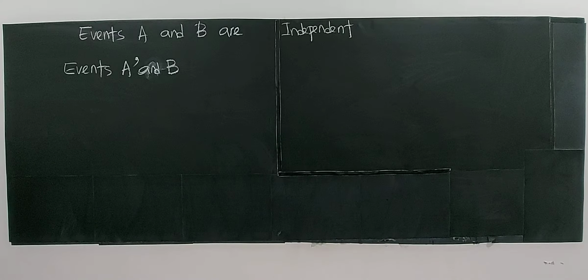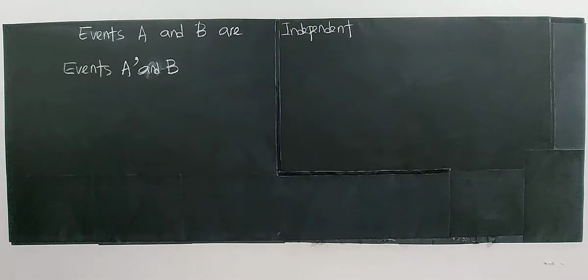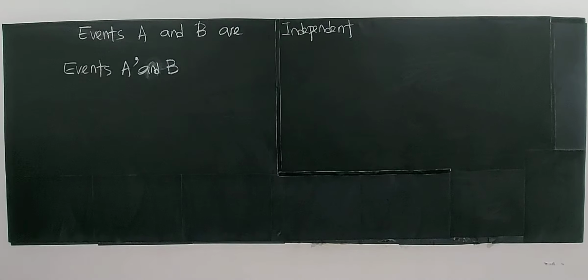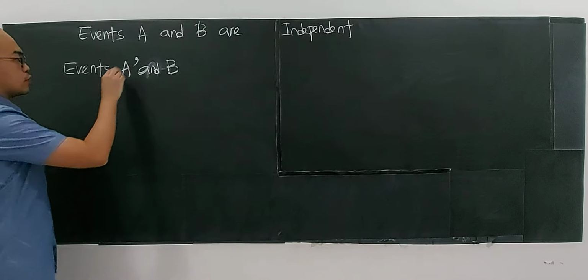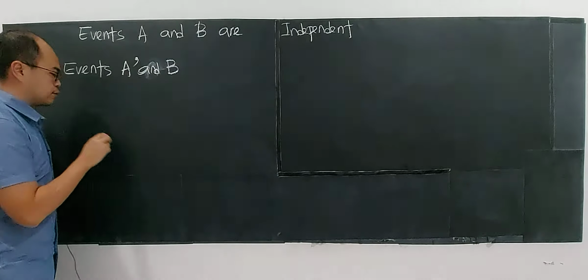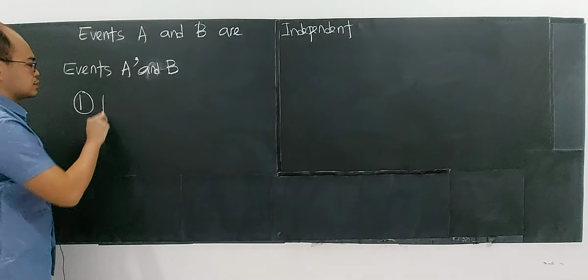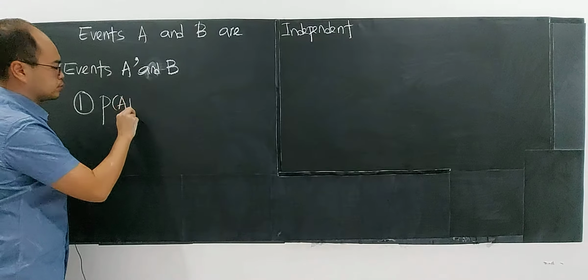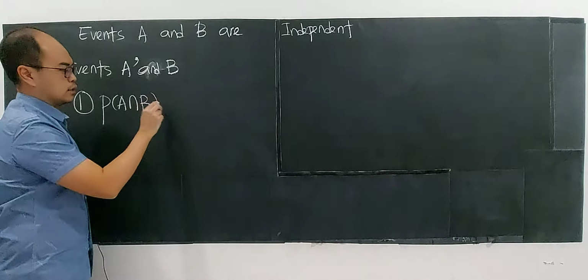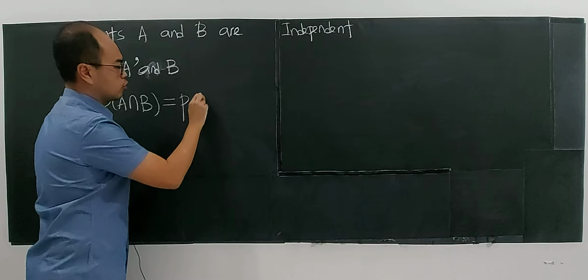So definitely it will also be independent. Why? I can prove it for you by using some mathematical knowledge. If A and B are independent, the first rule of independence is that they follow the multiplication principle. I'm using the second rule here, which is that they follow this.